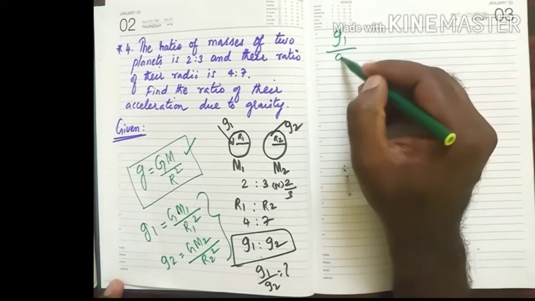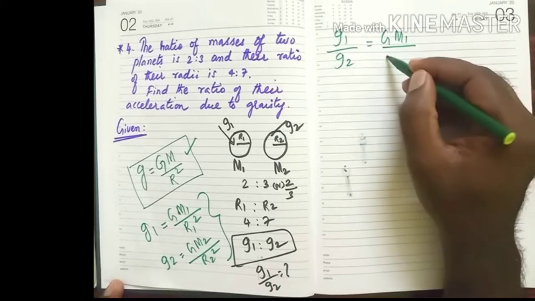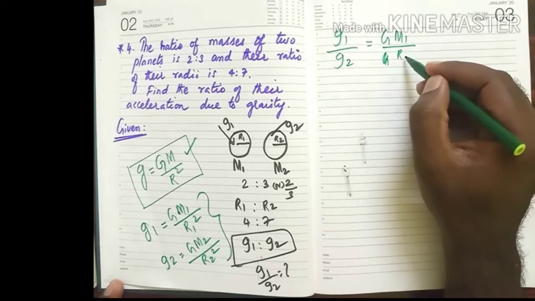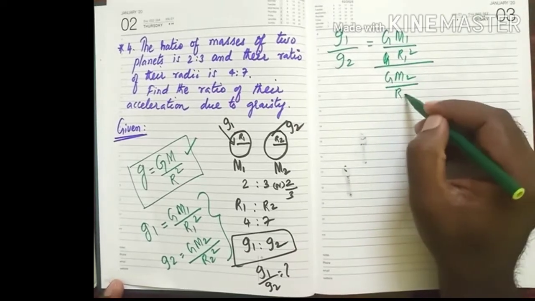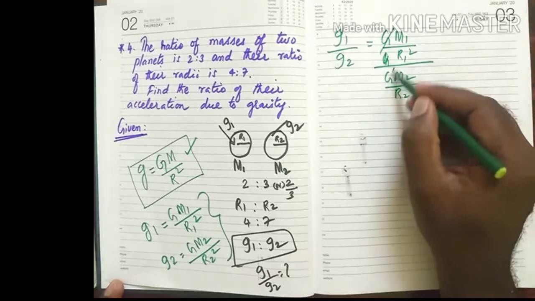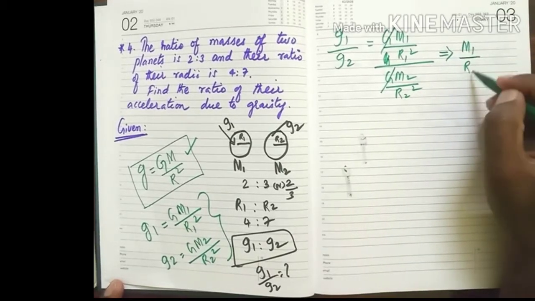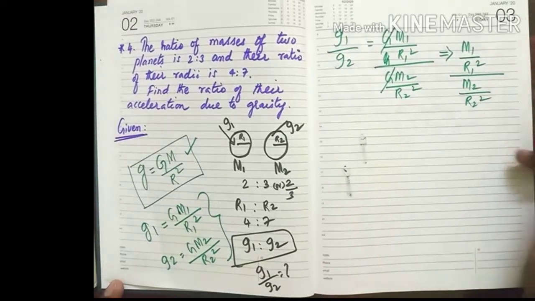So g1 by g2 can be calculated as G m1 by r1 square divided by G m2 by r2 square. So this G and this G will cancel. What we will get is m1 by r1 square divided by m2 by r2 square.